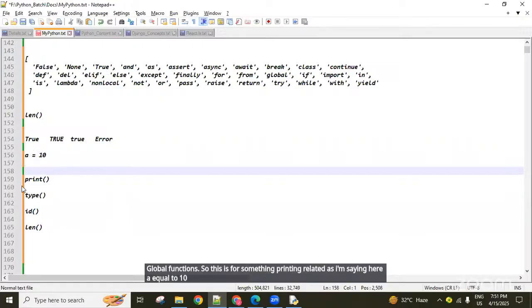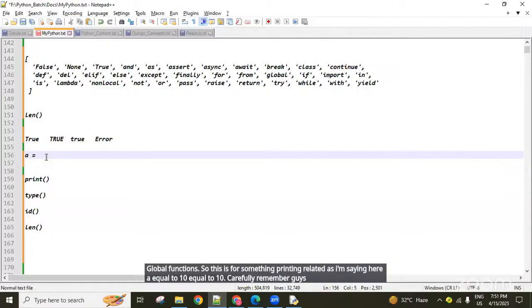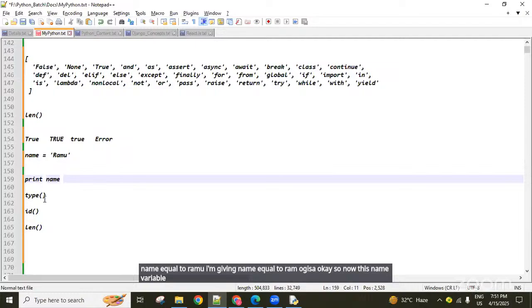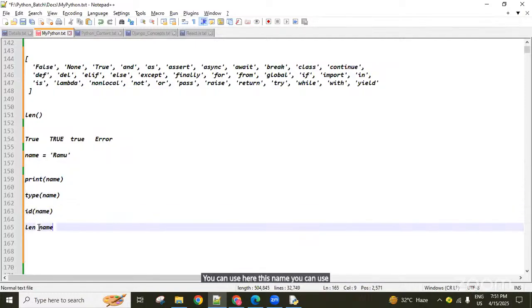A equal to 10. Carefully remember, guys. Or else here, something name equal to Ramu. I'm giving name equal to Ramu, guys. Okay. So now this name variable you can use here, and you can use here also.